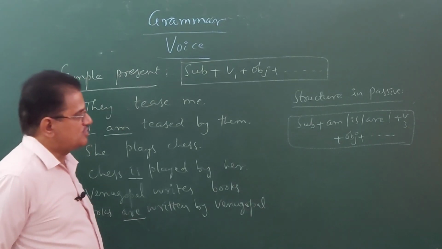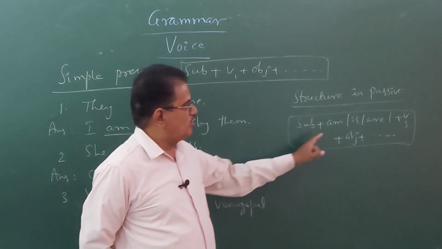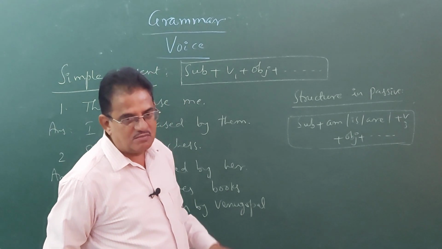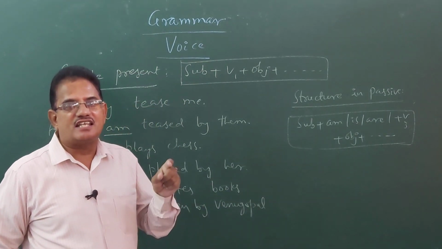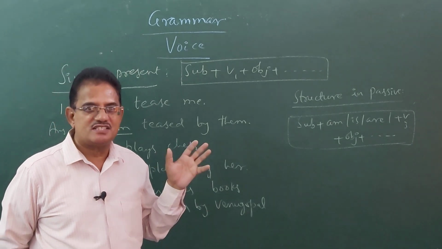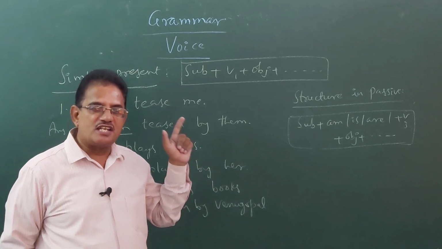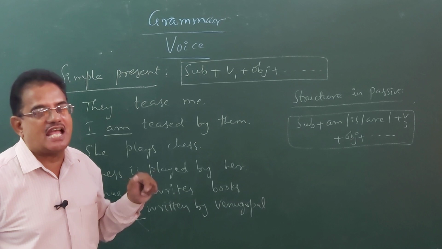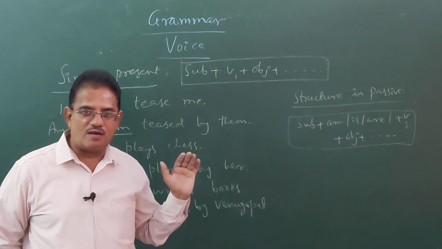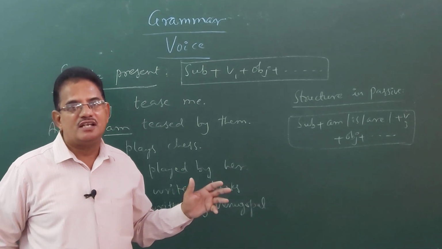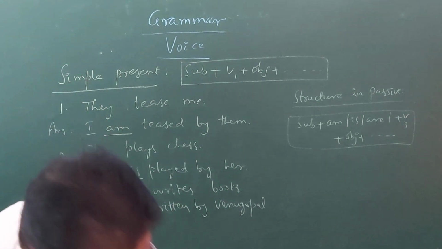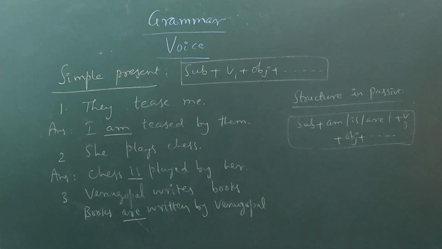So whenever you find, children, these helping verbs like am, is, are followed by V3 form, you can immediately say that the verb in that sentence is in passive voice. This is how you can easily identify whether the sentence is in active voice or passive voice. If the helping verbs are followed by V3 form or past participle form of the verb, it is said to be in passive voice. Let us go into the present continuous now.